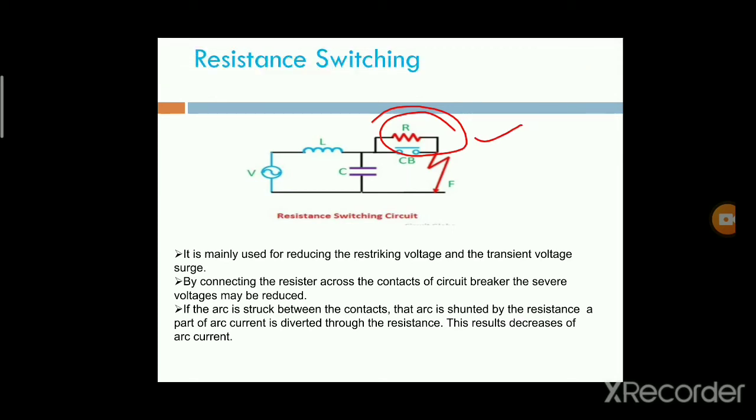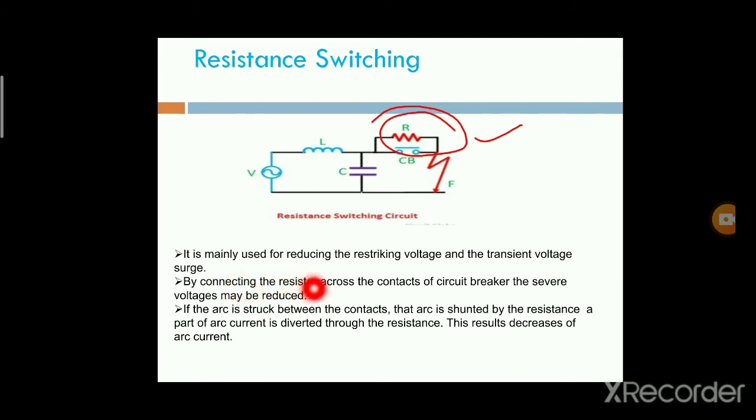Next, it is mainly used for reducing the restriking voltage and the transient voltage surges. By connecting this resistance across the contacts of the circuit breaker, the severe voltages may be reduced.